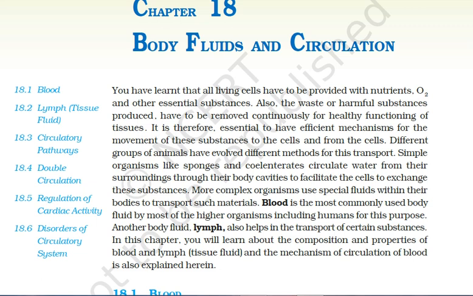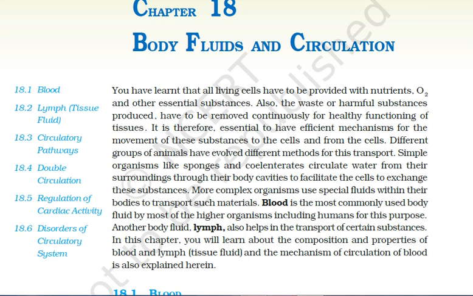Now, all the living organisms require nutrients, oxygen and other essential substances. This you have already learned from the last two chapters, that is digestion and respiration. So, all the cells in all the living organisms require oxygen as well as various nutrients to run their body metabolic activities, and they release waste and harmful substances out of their different organs.